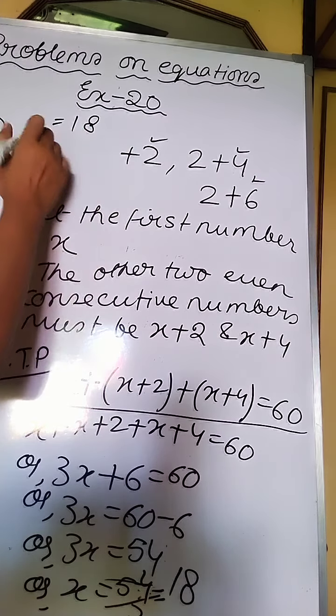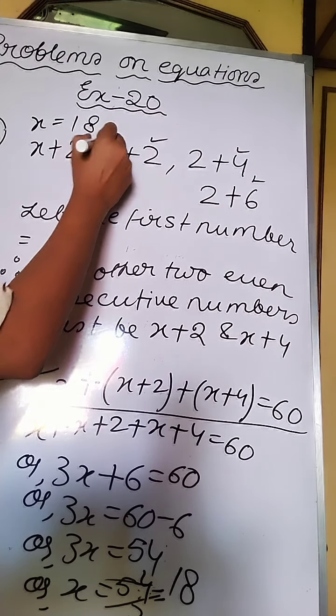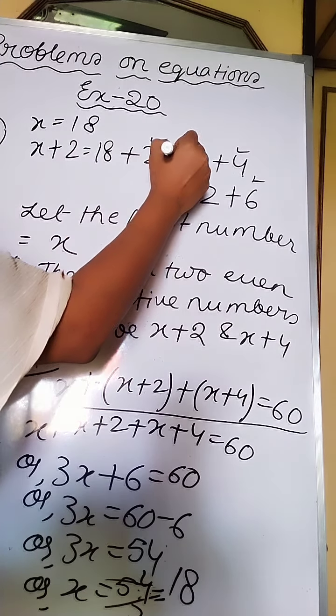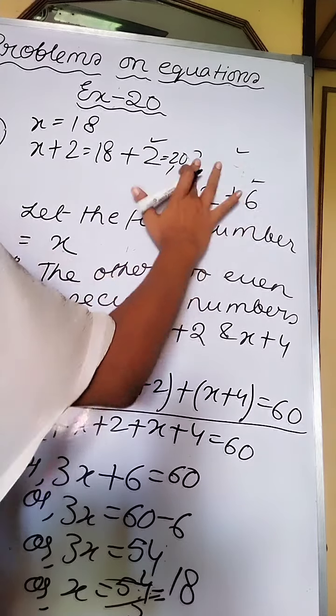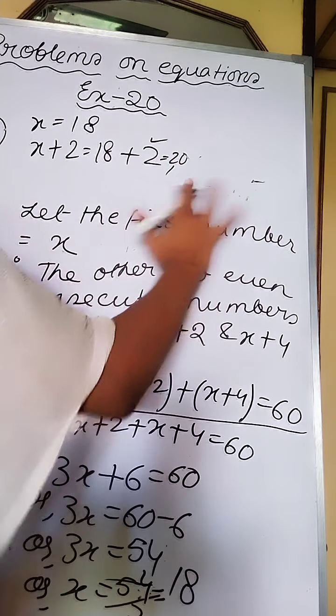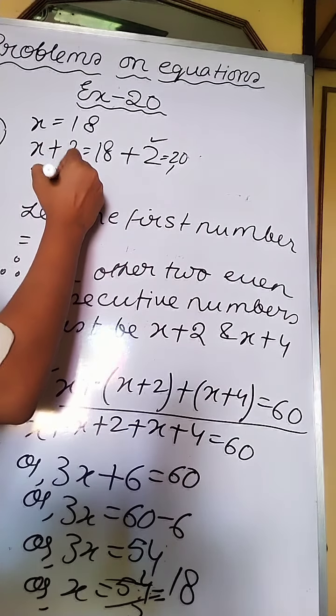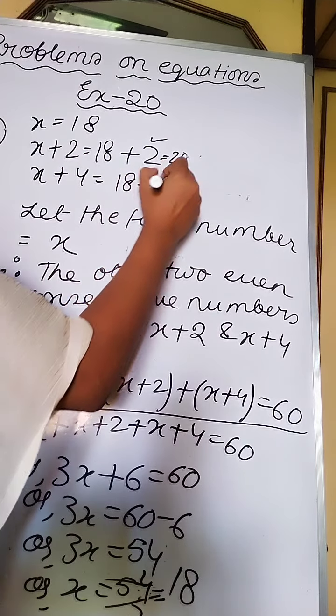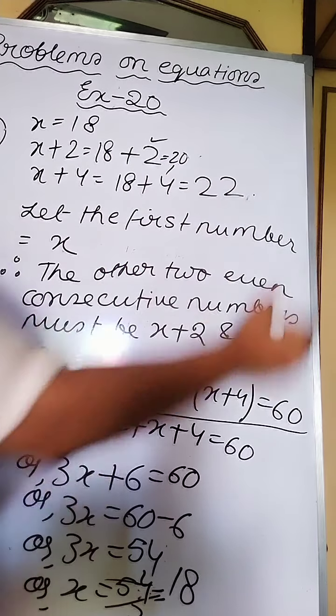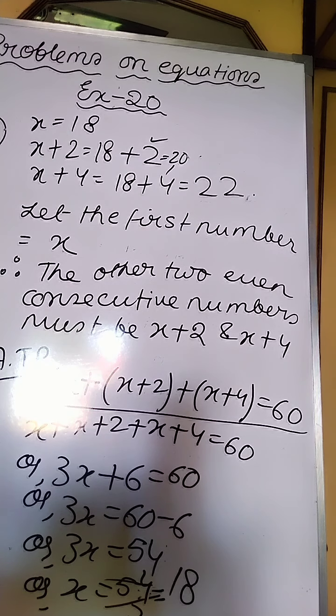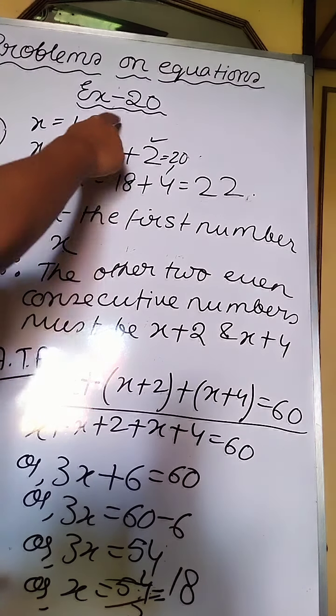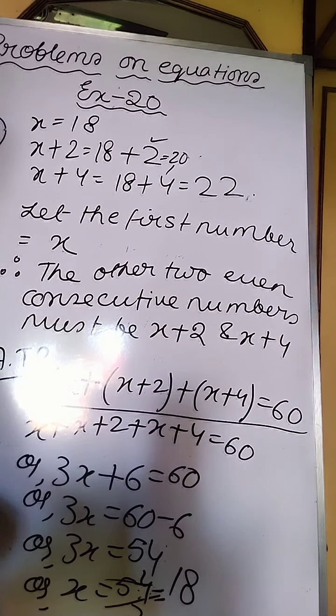The second one will be x plus 2, that is 18 plus 2, that means 20. And the third number will be x plus 4, that means 18 plus 4, that is 22. So the 3 consecutive even numbers will be 18, 20 and 22. As you can see, they are consecutive even numbers.